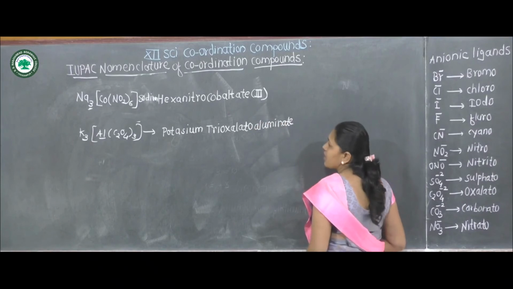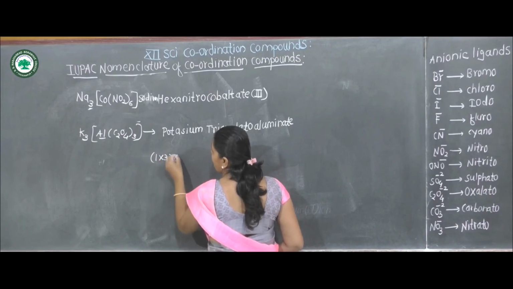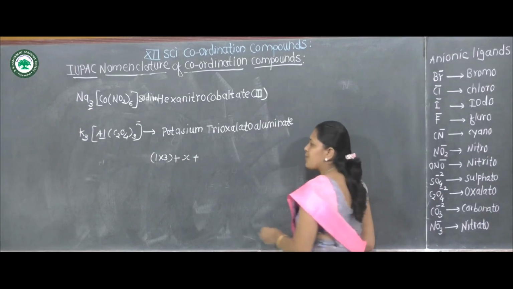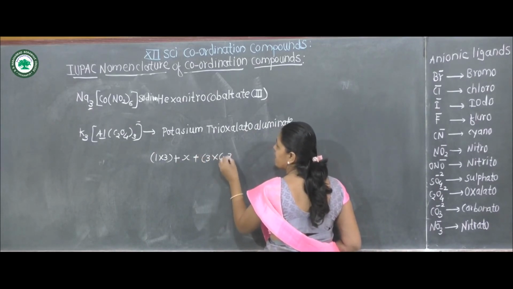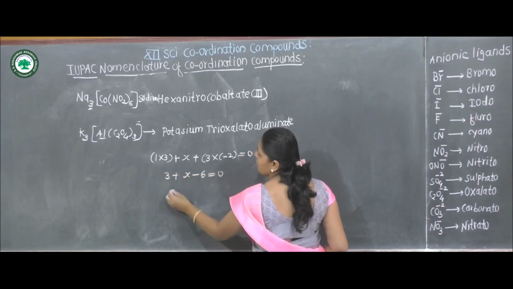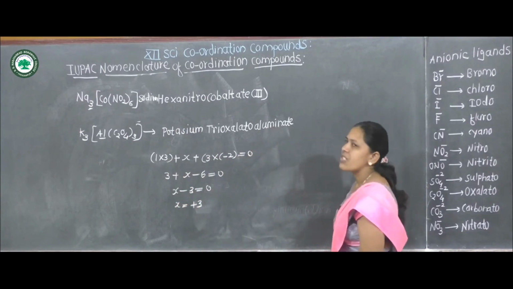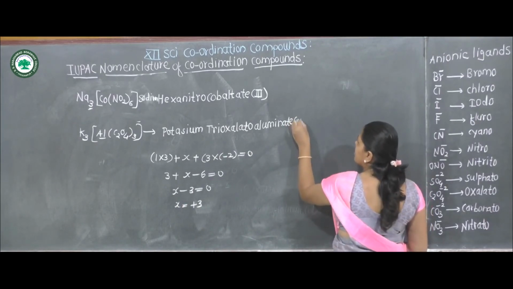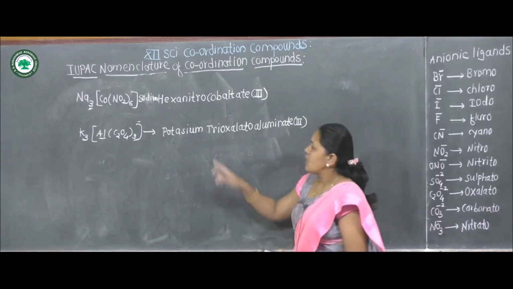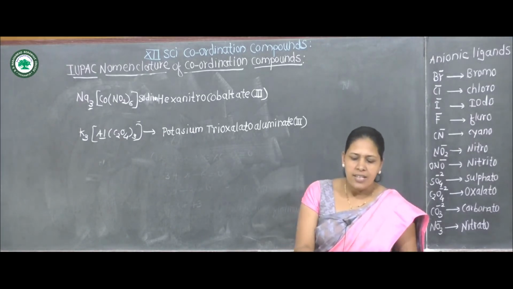Oxidation state of aluminium here, 1 multiplied by 3 for 3 potassium, aluminium suppose X, and 1 oxalate ion having -2 charge. Therefore, 3 oxalate ion having 3 into -2 is equal to 0. 3 plus x minus 6 is equal to 0, x minus 3 is equal to 0, x is equal to plus 3. Oxidation state of aluminium is plus 3. It is not ion, therefore this is the name of this complex. Potassium trioxalato aluminate 3. Then next example is,